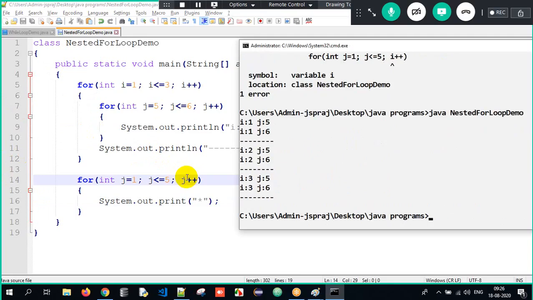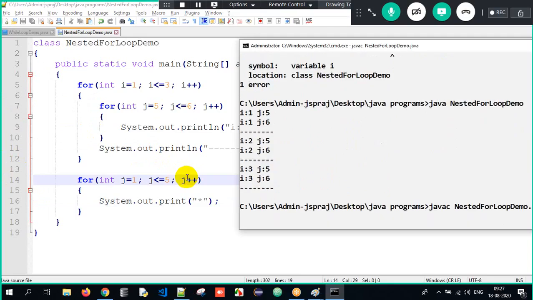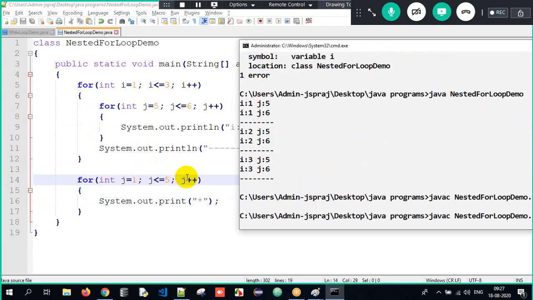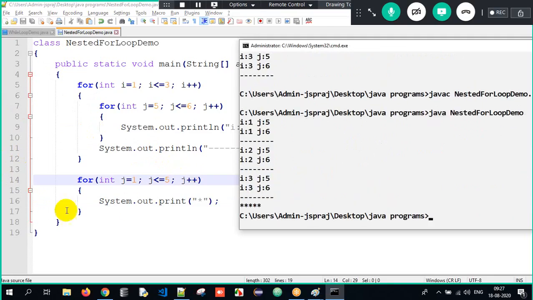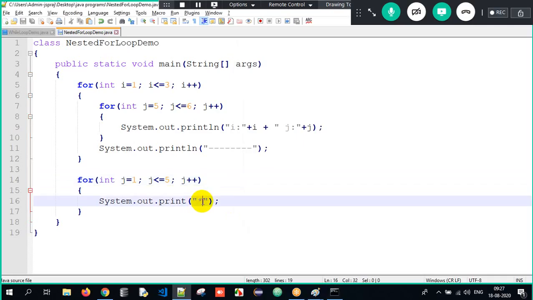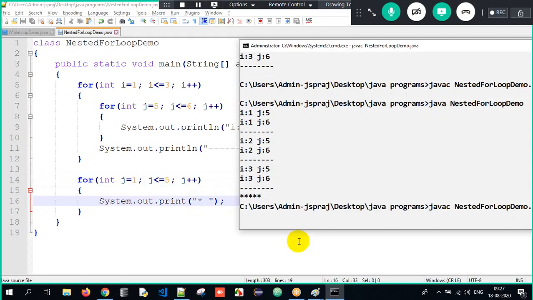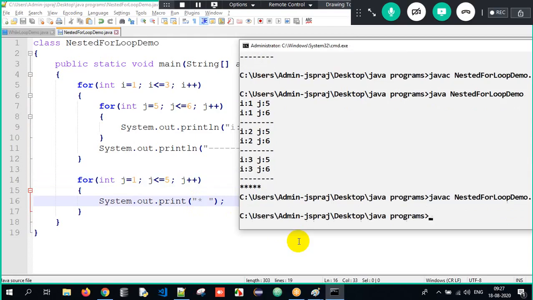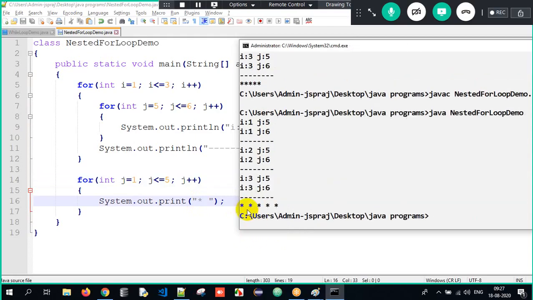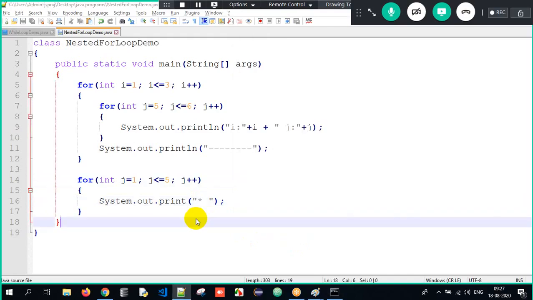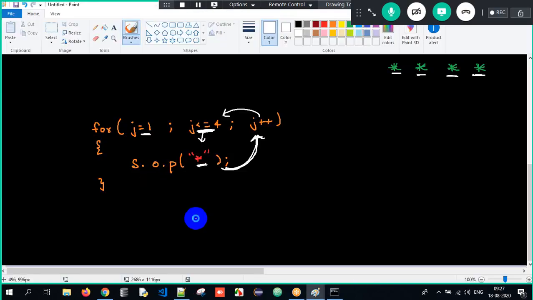Okay. Now when I compile it first and then when I try to interpret it, look at the output what I get here. Can you see? I got it as 5 stars here, but I wanted a space. So I give a space. Star space will get printed. Now look at the output what I'll get here. I got a space, which is good. The first one is congested, there's no space in between. Here there's space in between, it looks better. Now I know to print one row here.